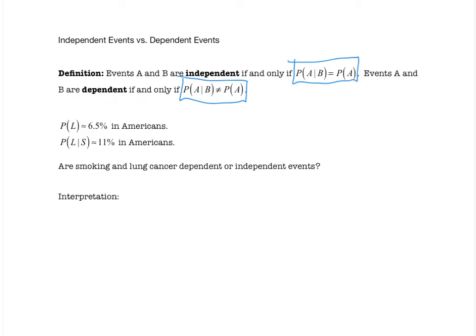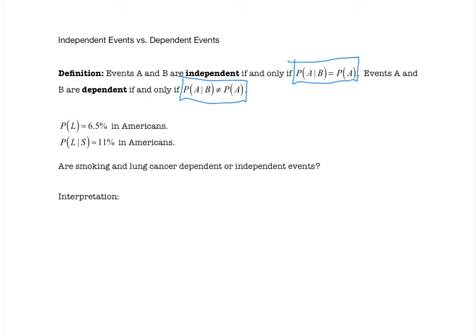So let's now try to answer that initial question. Is there a relationship between lung cancer and smoking? Well, this information here I gathered from some resources. It's a little bit difficult to nail down. It can vary depending on the journal you're looking at.